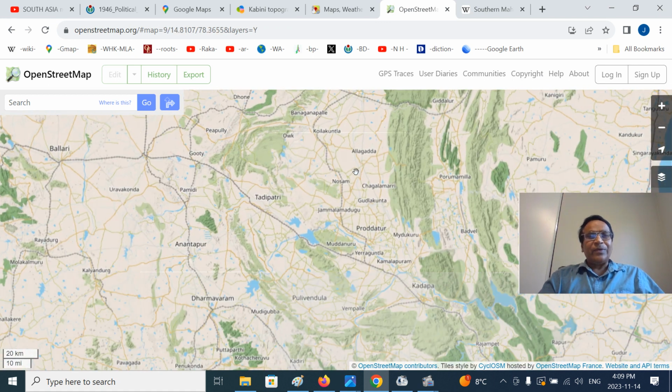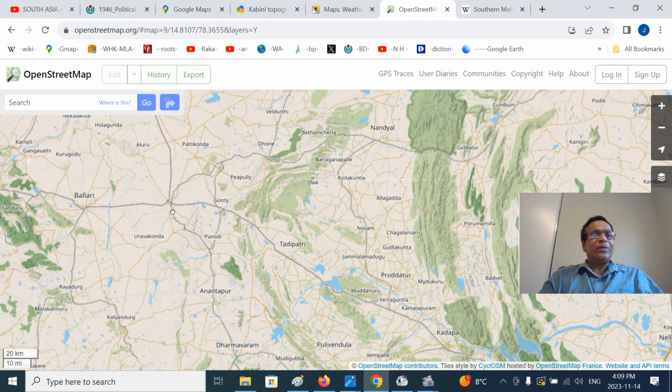So this part is cut by the railway line. The Kadapa, Kamalapuram, Erraguntla, Muddanuru, Kondapuram, Tadipatri, Gooty, this is Guntakal. The Bombay, Salsette Island, Bombay to Madras, Channapatnam and Gangasagar.